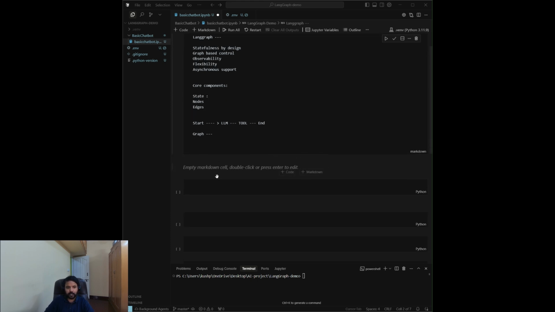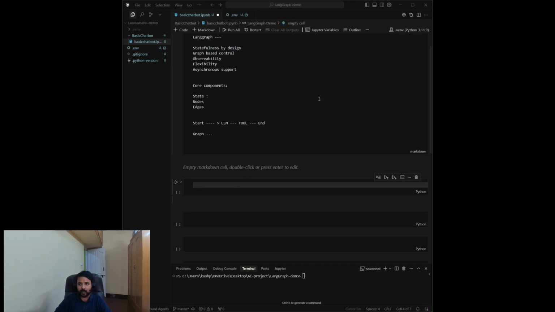All right, here we are in our Jupyter notebook. I've got a fresh notebook, fresh cell open. We'll start and progressively build up a more sophisticated agent chatbot. We'll try to build it here. So for that, we need some imports first.